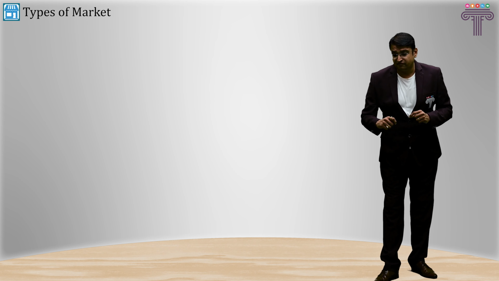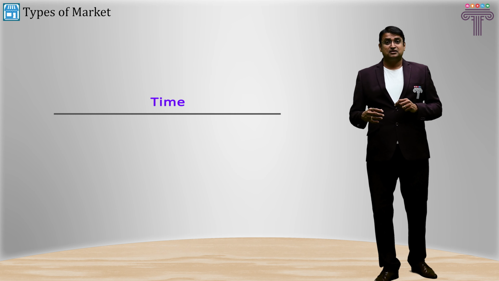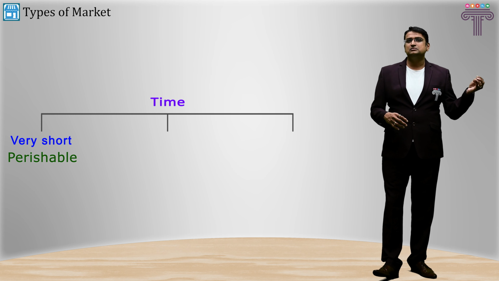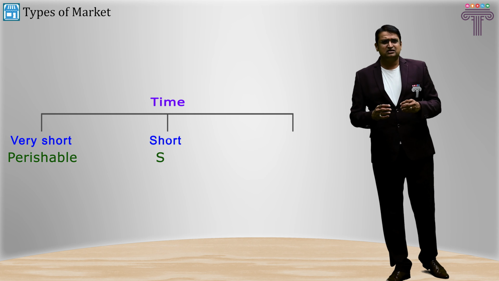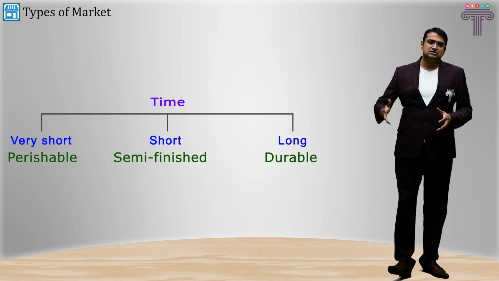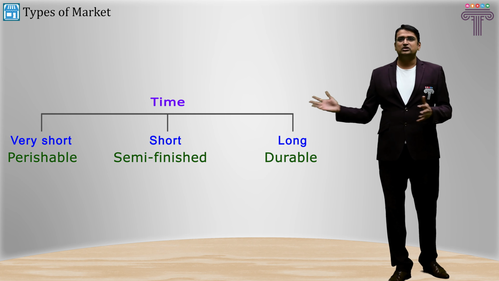Market can be further categorized on the basis of time for which it exists. So it's a very short period market wherein perishable items are sold. Short period markets, where semi-processed perishable items are sold. Long period markets, where consumer durables and long-term products are sold.